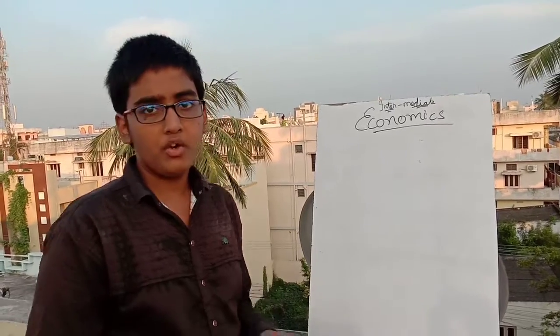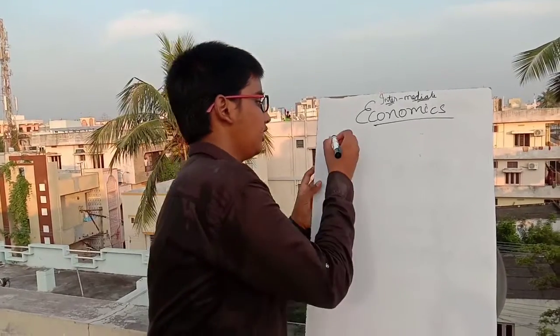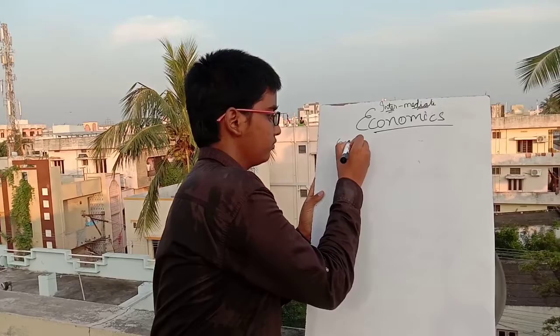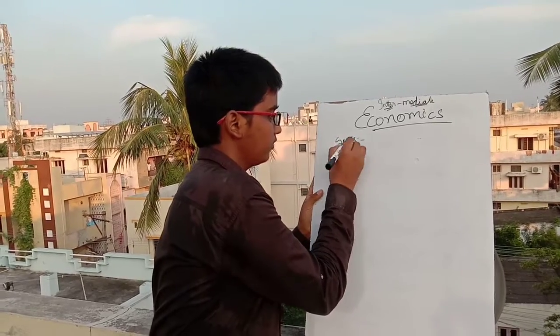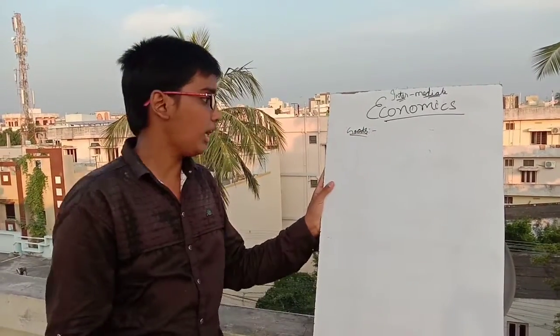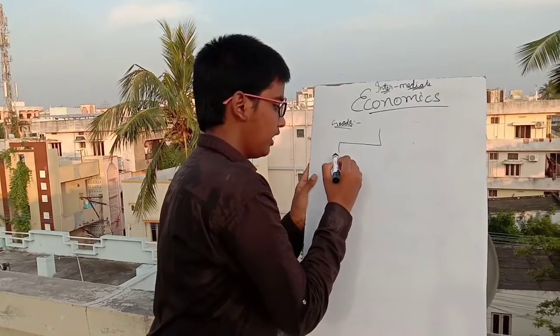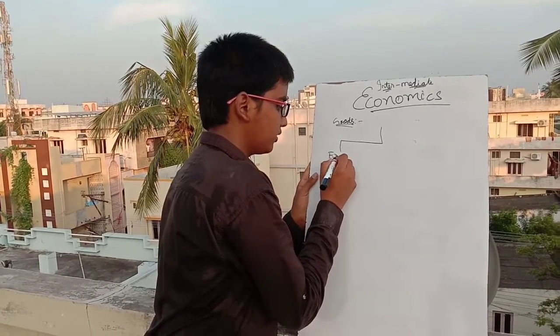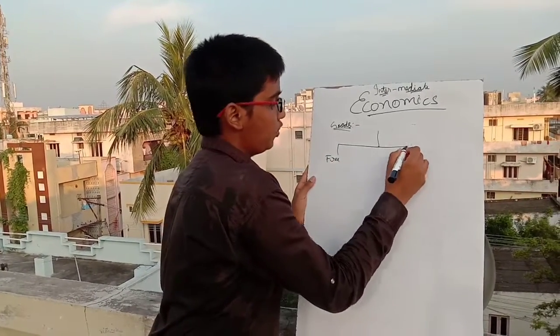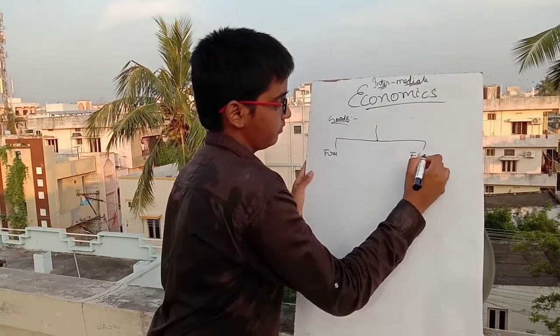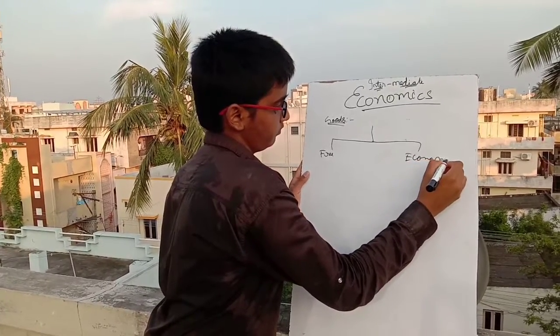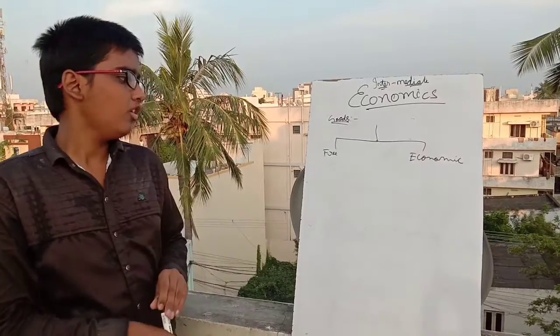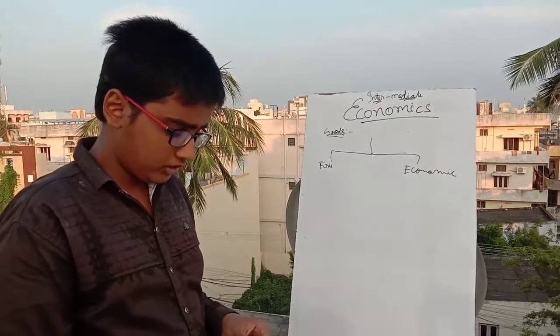So friends, now we are going to discuss goods. Actually, there are 2 types under goods. Number 1 is free goods, and number 2 is economic goods. So what is the difference between free goods and economic goods?